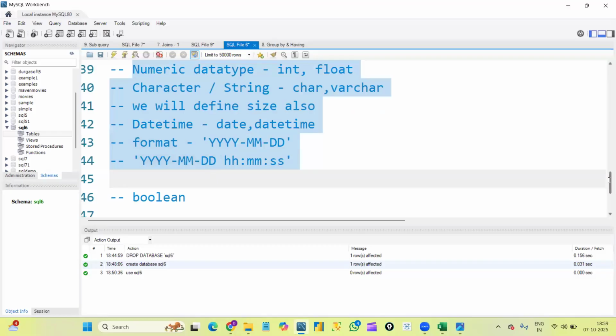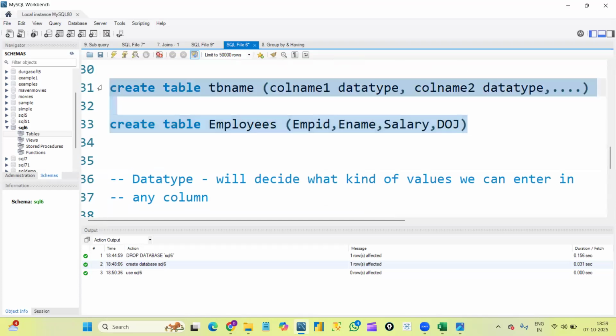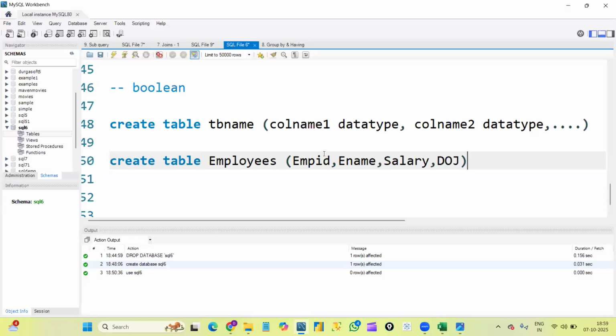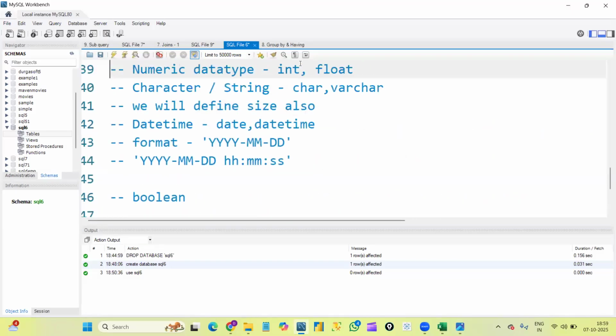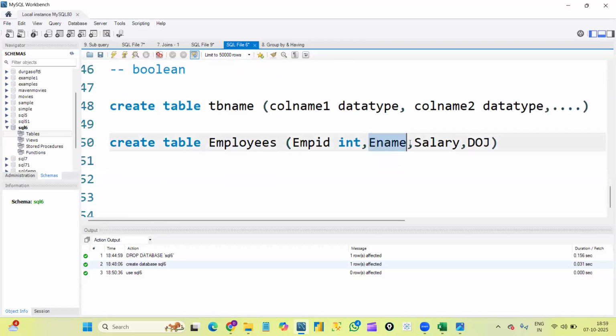Now, as we understood the data types, let's create our table and define data types for it. I'm just copying this and pasting it at the bottom. Now let's define the data types for all the columns. For employee ID, I want to store employee IDs as numbers only, so I'm giving int as the data type. We know that integers are used to store numbers, correct? Next, employee name will definitely be character data, so I will use char here. As I said, in tomorrow's session I'll explain the difference between char and varchar. For now, I'm using char.